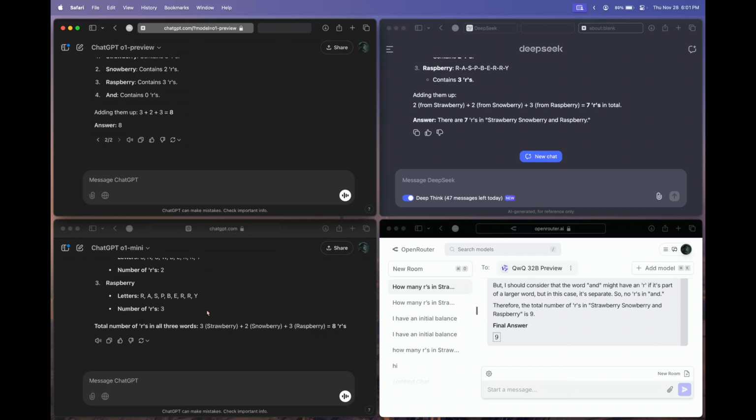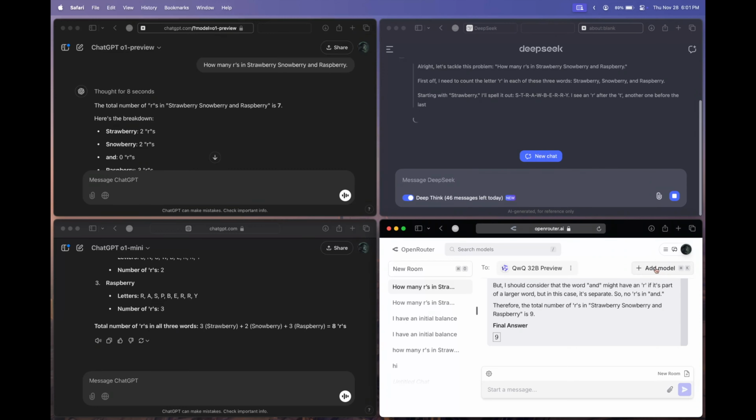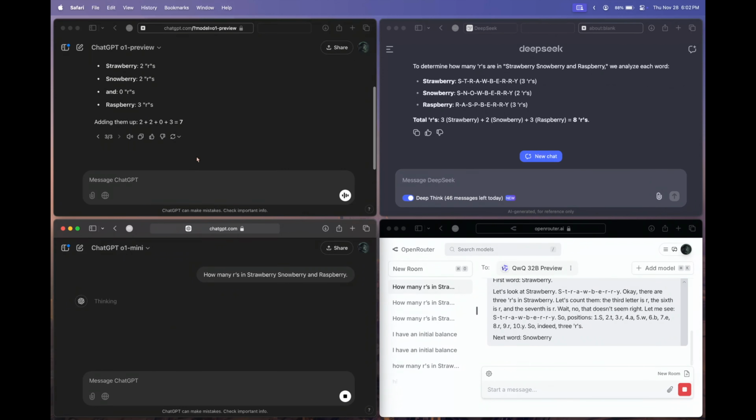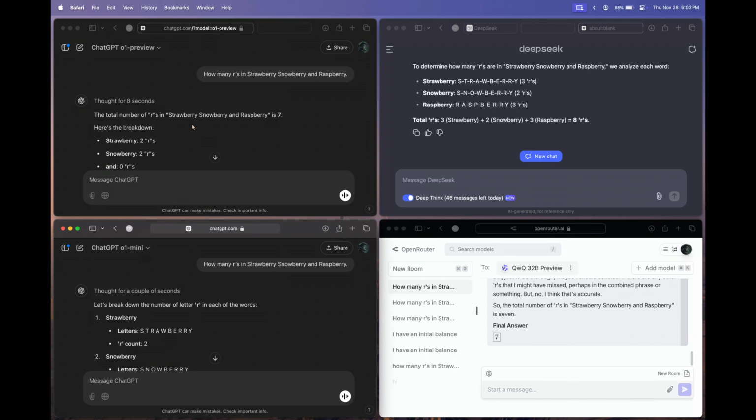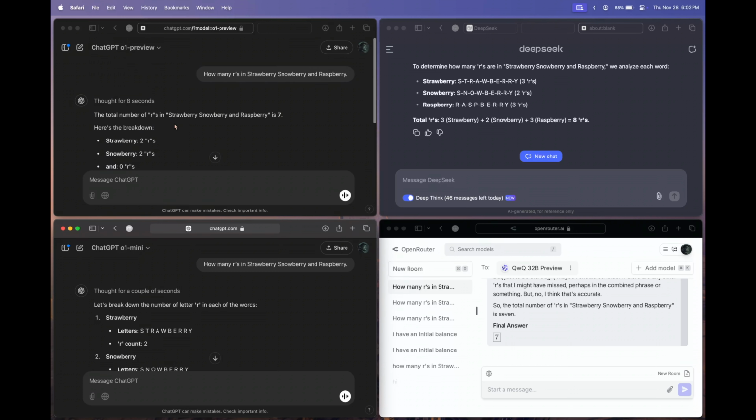So let's do one thing, let's give it one more try. Let's start up a new chat on DeepSeek and let's try this again, and we'll do the same with the Qwen 32 billion model as well. Let's try with the O1 mini as well. So okay, O1 preview model gives us a wrong answer, that is 7. So I think this is the first time I'm getting a wrong answer from O1 preview.